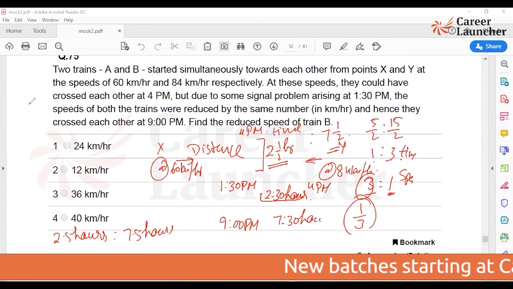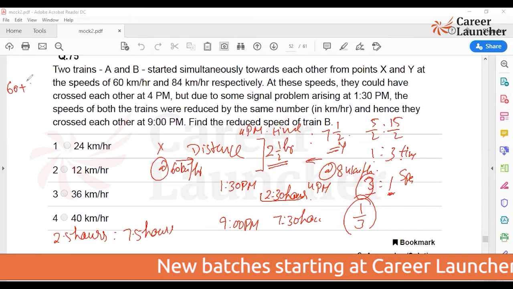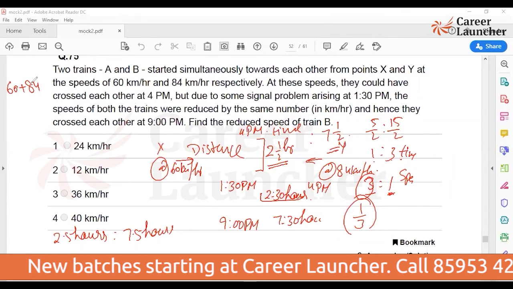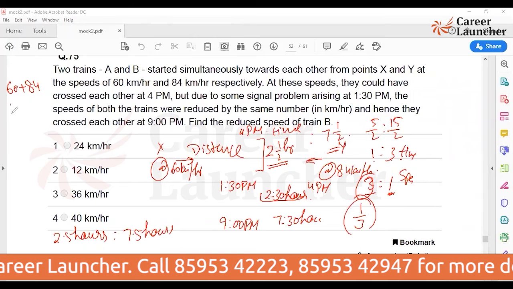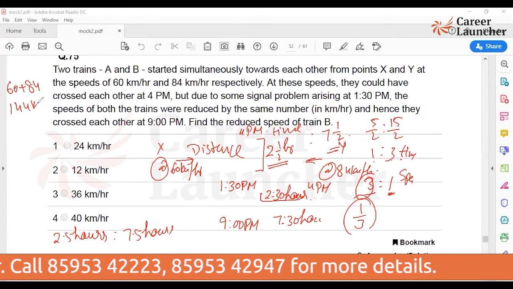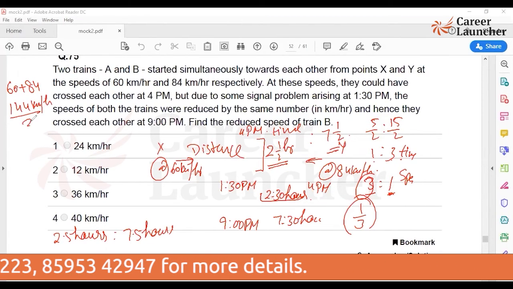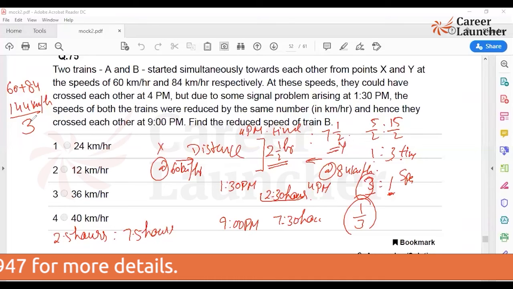What was the effective speed earlier? It was coming at a speed of 60, and at a speed of 84. Whenever they are moving, Nikita, in opposite direction, speeds add. So earlier the relative speed was coming out to be 144 km per hour. But because it is going to take thrice the time, the speed will reduce to 1/3.